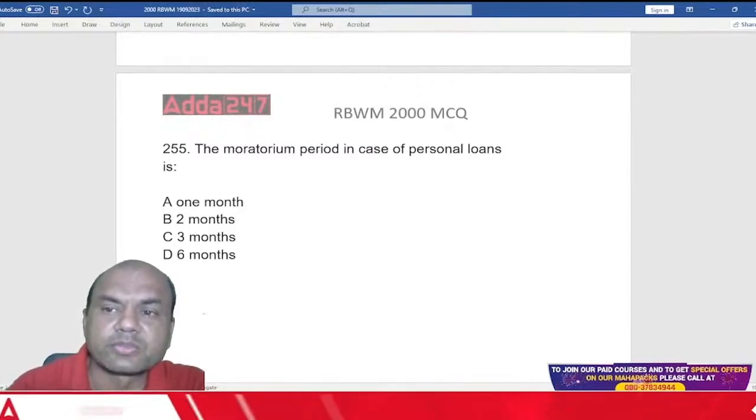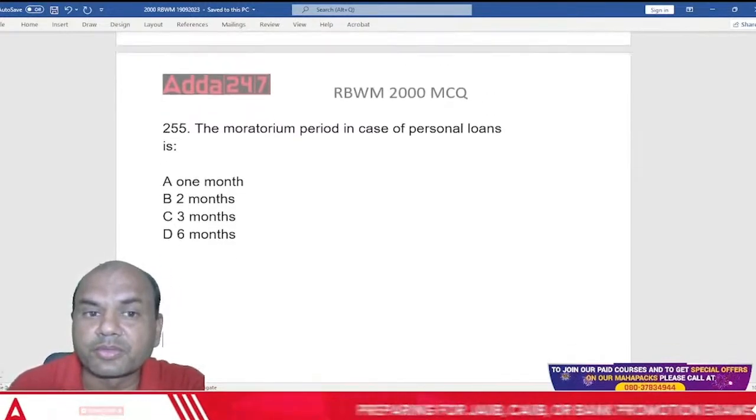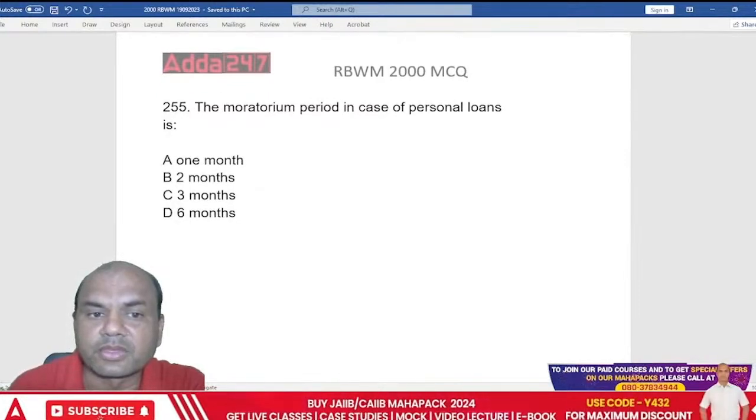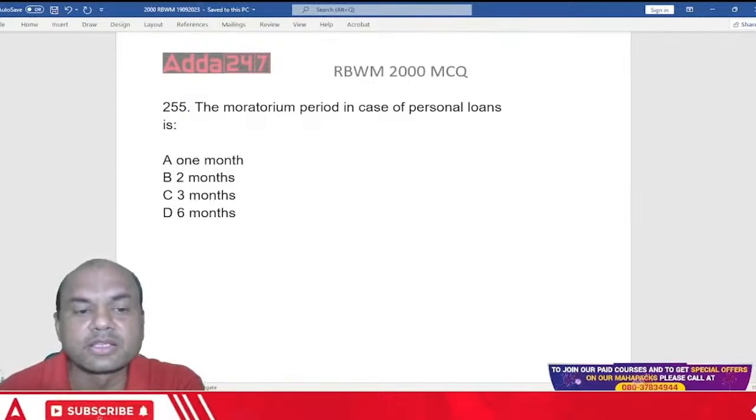What do you think should be the moratorium period in terms of personal loan? It is always 1 month, 2 months, 3 months, 6 months.